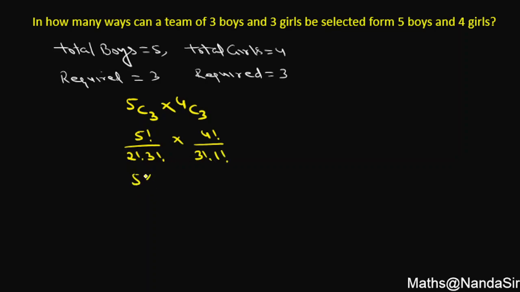And that will be your 5 into 4, 3 gets cancelled out, 2, 4 and 3 get cancelled out, and this gives you 10 into 4, so 40 will be the answer for this question. And let's see the next question.